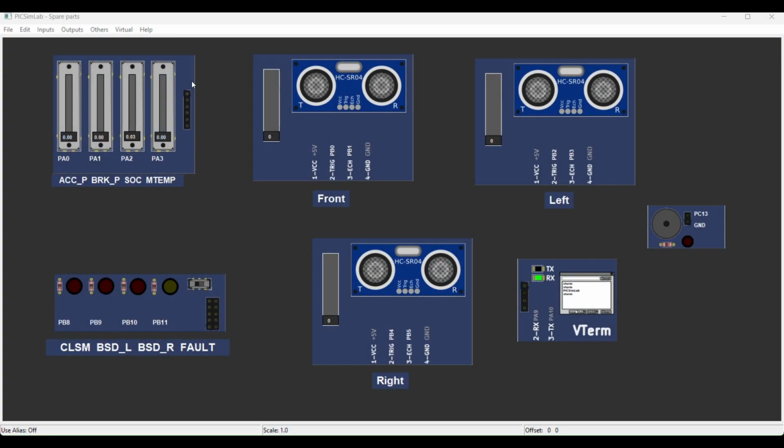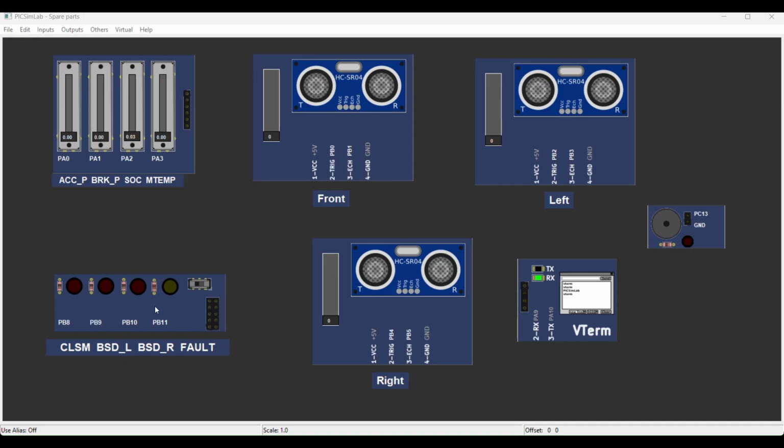Now let us see the components which are used here. The first component is the potentiometer. The potentiometers represent the acceleration pedal, brake pedal, SOC, and temperature. The second component is the ultrasonic sensor: front sensor, left sensor, and right sensor. These sensors continuously measure obstacle distance. The front sensor is used for forward collision warning. Left and right sensors are used for blind spot detection.